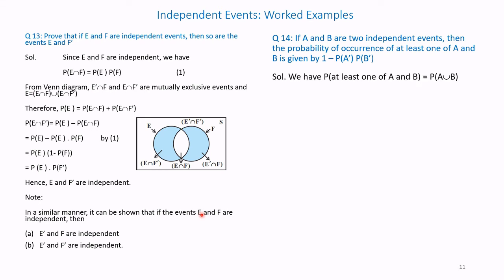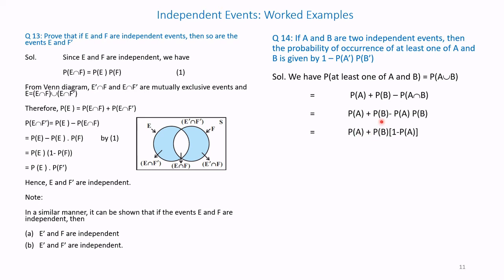We have probability of at least one of A and B is equal to P of A union B. Now from the A union B expansion formula, probability of A plus probability of B minus probability of A intersection B. From the Venn diagram also we can make out that. Therefore, P of A plus P of B minus P of A into P of B.